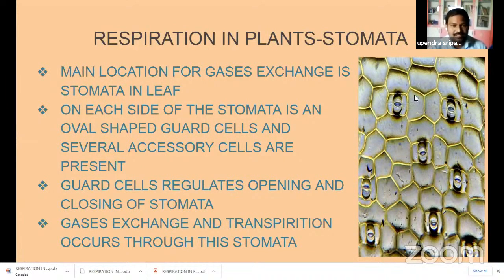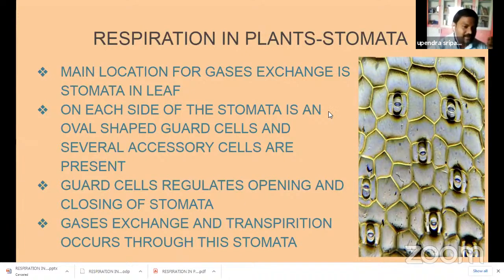What is the duty of guard cells? Let's discuss. Guard cells regulate the opening and closing of stomata. When a guard cell bulges and shrinks, it regulates the movement of the stoma. Finally, it is directly or indirectly used for gas exchange. Not only gas exchange.